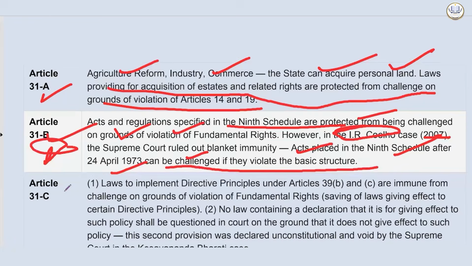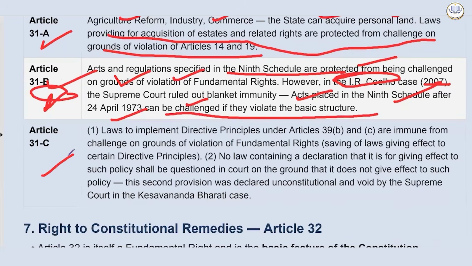Because basic structure had already come. Article 31C, laws to implement directive principle under Article 39B and C are immune from challenges on grounds of violation of fundamental rights. Why so? You will understand when I will go back again. Why it is so? Okay. No law containing a declaration that it is for giving effect to such policy shall be questioned in court on the ground that it does not give effect to such policy. This second provision was declared unconstitutional and void by the Supreme Court in Kesavananda Bharati case.